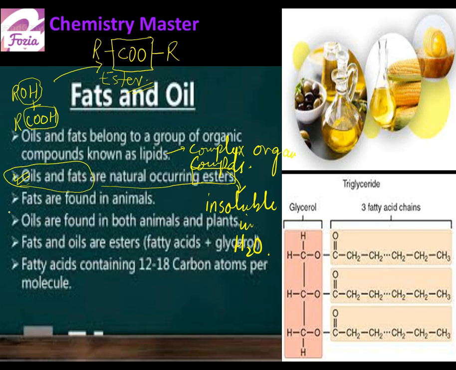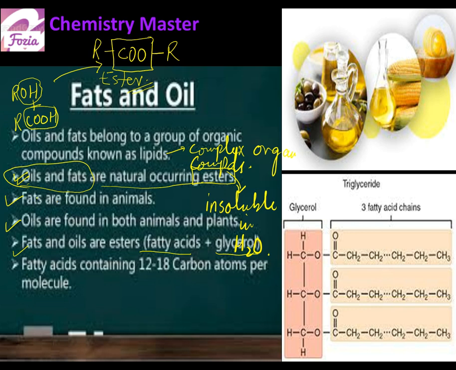Okay, now fats are found in animals. Then oils are found in both animals and plants. It must be your observation that fats are found only in animals, and when we talk about oils, they are mostly extracted from plants, from their seeds. Fats and oils are esters of fatty acids and glycerol. Structurally, esters are formed when carboxylic acid reacts with alcohol, and here the alcohol is glycerol.